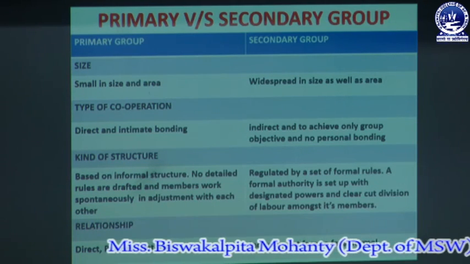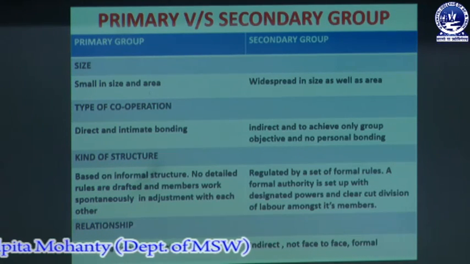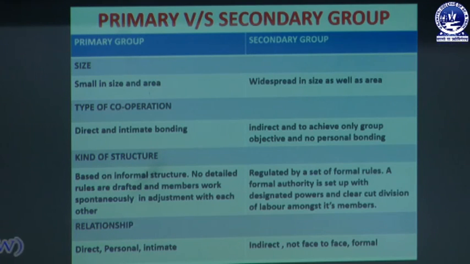On basis of relationship, in primary group there is direct, personal and intimate relationship. All the members have direct contact, personal relationship, closeness, and intimacy between each of the members. And in secondary group, there is indirect contact, not face to face, and formal. In primary group, there is face to face relationship, but in secondary group, the relationship between members is indirect, with no face to face contact, and very formal and official.